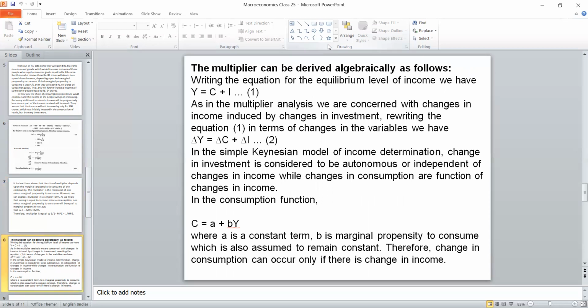Here Y is the income. The income is divided into two factors. One is consumption, another one is investment. Investment means future investment. Here it is called savings, but I am putting it as investment I. Y equal to C plus I is a common equation. So what is the change in income, change in consumption and change in investment? It will be equation 2, delta Y equal to delta C plus delta I. How to calculate the delta C? We are using a simple regression. C equal to A plus BY. Here A is the autonomous consumption and B is the coefficient called marginal propensity to consume.